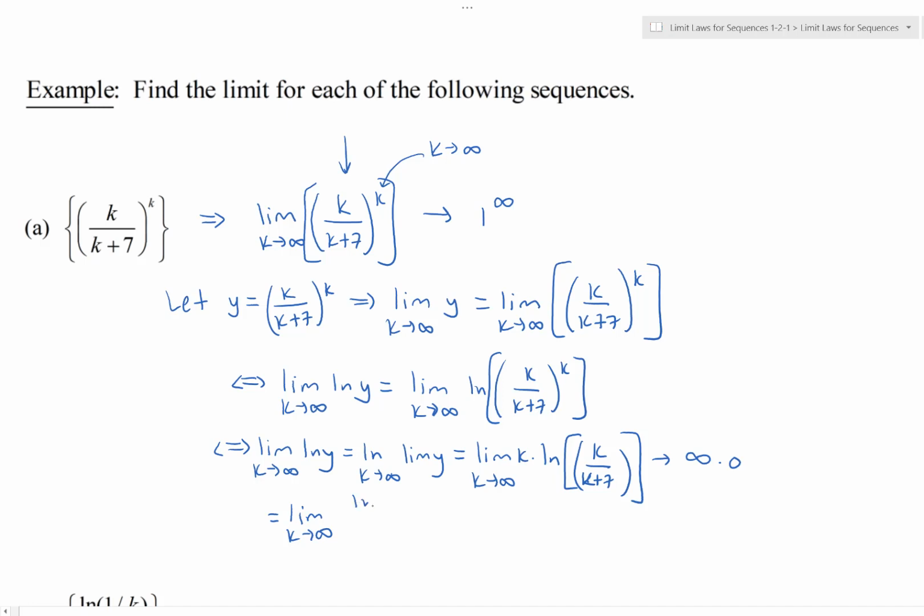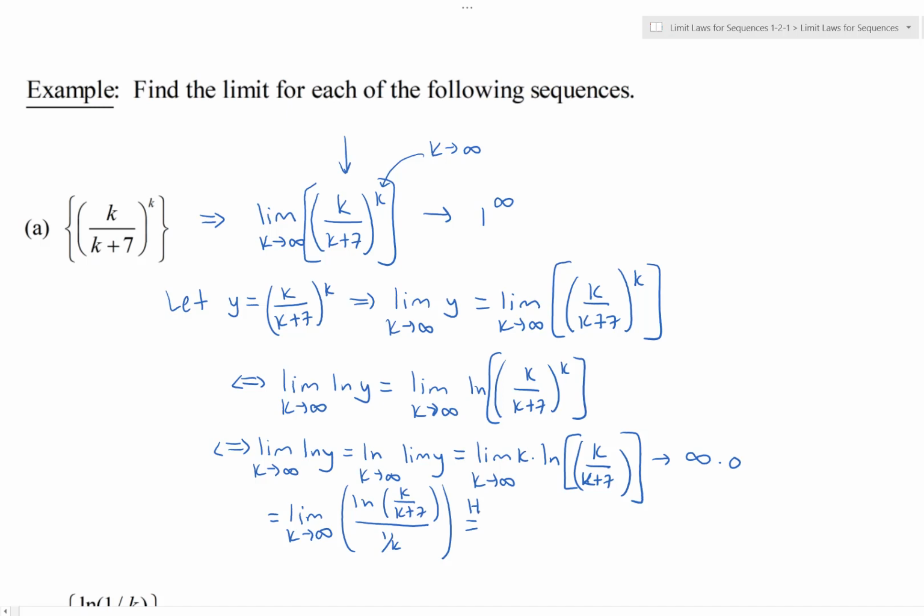So I'm going to write this as the limit as k goes to infinity of natural log of k over k plus 7, over 1 over k. It's the same thing. Dividing by the reciprocal is the same as just multiplying by that factor in general. Now it has the form 0 over 0, in which I can apply L'Hopital's rule.